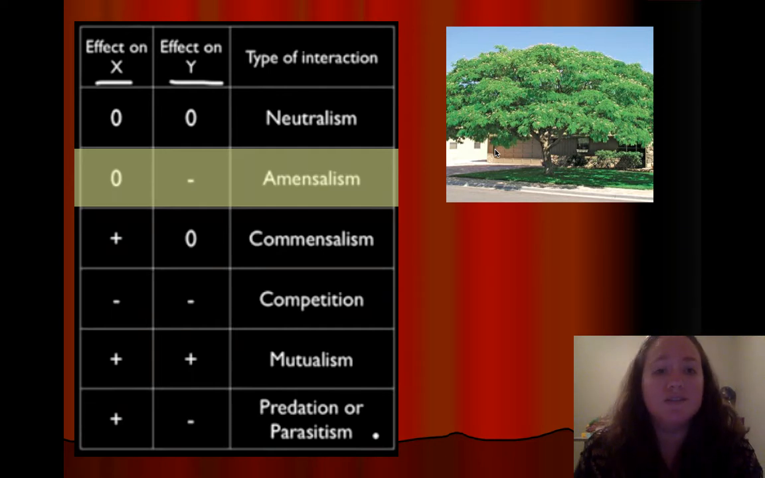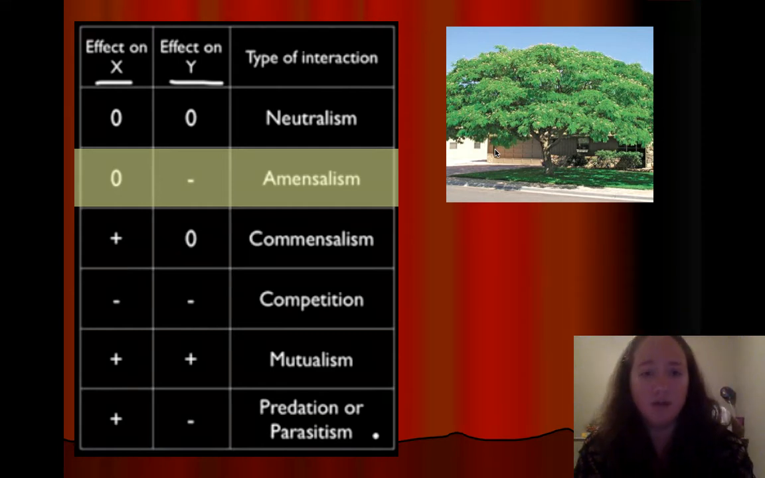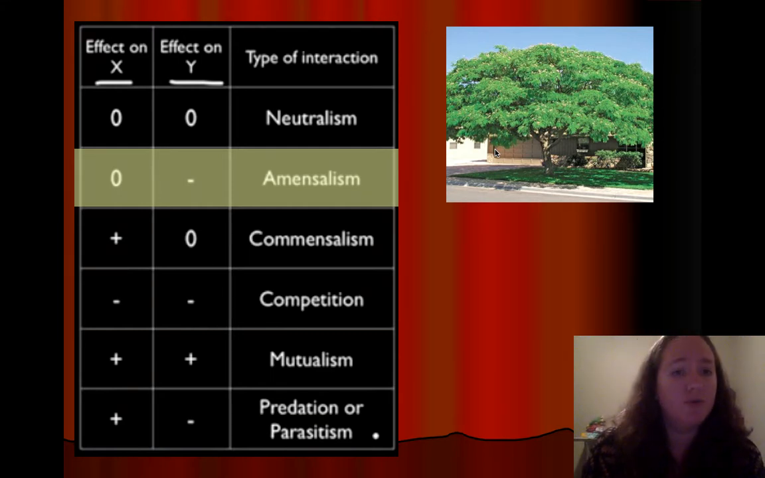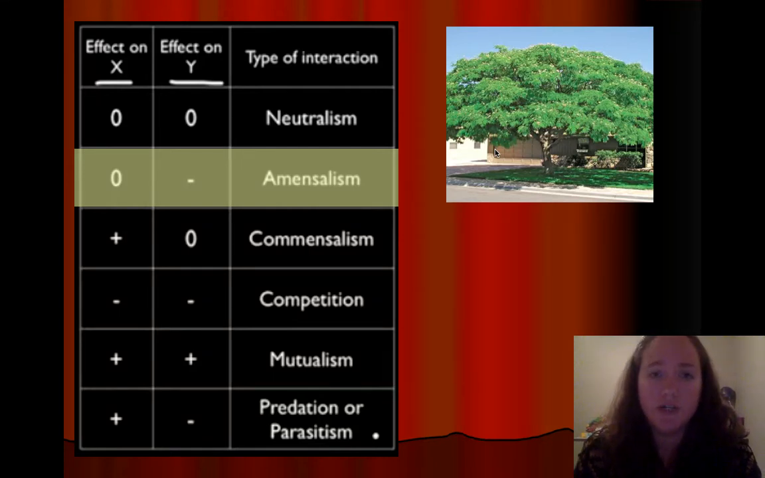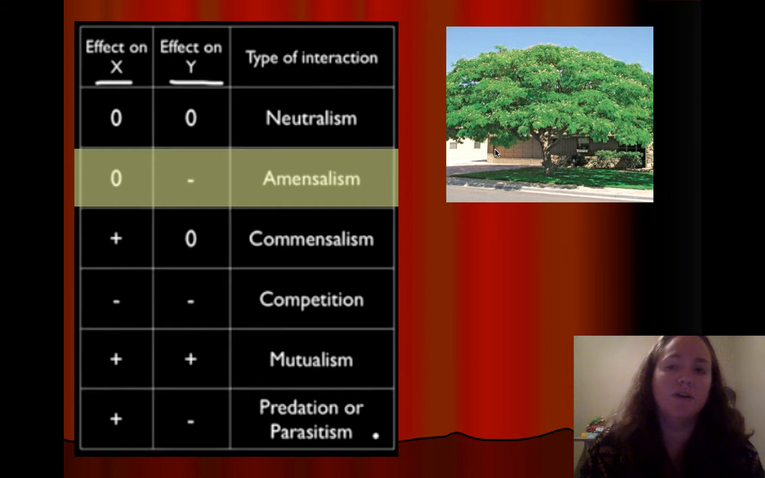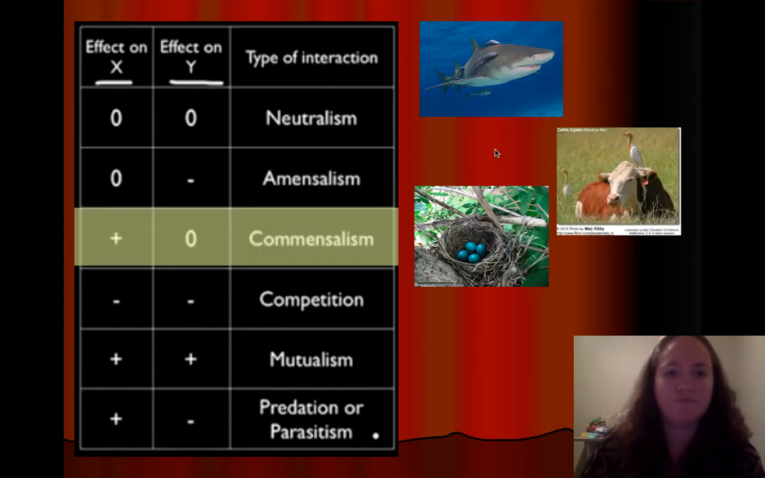A relationship where one is harmed and the other is just kind of not affected. This is called amensalism. Remember, if you put a in front of anything, it makes it the negative. So maybe this can help you remember the difference between amensalism and commensalism. Those are usually the two we get confused. So an amensalism example would be a tree growing and shading out another tree. So one tree is harmed while the other one is not affected.